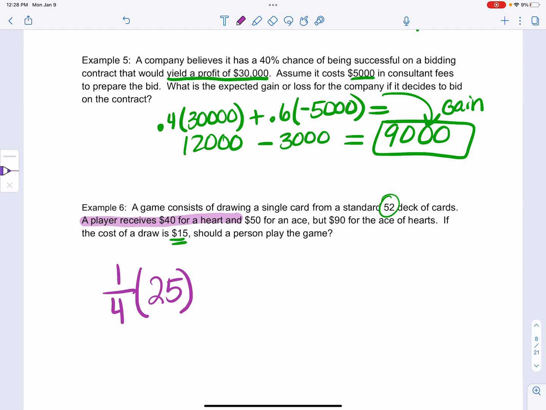Okay, they get $50 for an ace. There are 4 aces in the deck, right? So 4 out of 52, that's a 1 in 13 chance of getting an ace, but they're losing $15 because that's how much it costs to play. So that's $35. But $90 for the ace of hearts. So we need to talk about this. $90 for the ace of hearts. So that's 1 card.